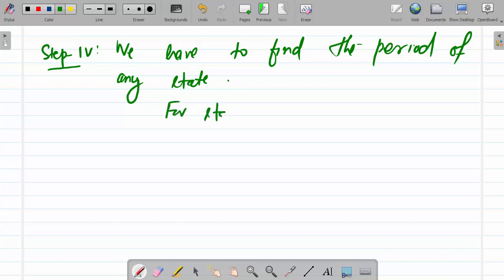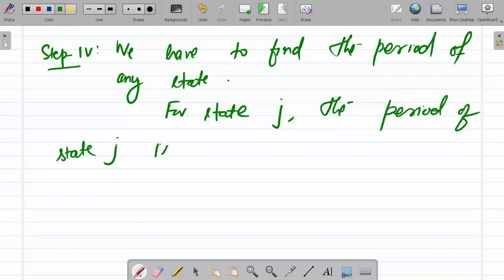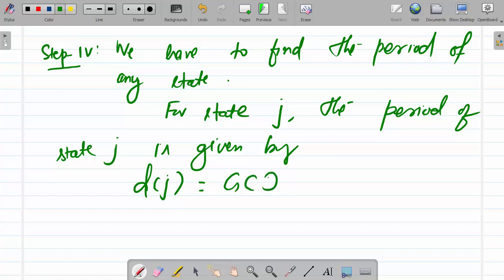For state j, the period of state j is given by dj, that is equal to GCD of n such that Pjj n greater than 0 for all n.